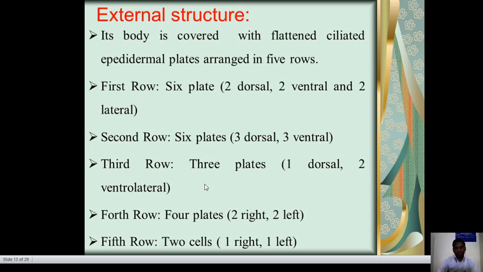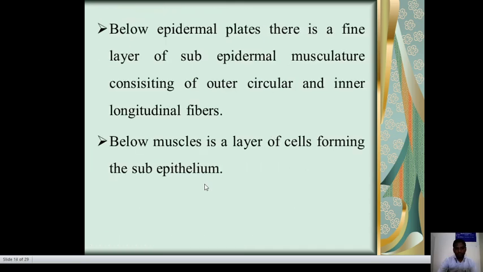Third row, 3 plates: 1 dorsal, 2 anterolateral. Fourth row, 4 plates: 2 right, 2 left. Fifth row, 2 cells: 1 right, 1 left. Below the epidermal plates, there is a fine layer of subepidermal muscles consisting of outer circular and inner longitudinal fibers. Below the muscle is a layer of cells forming the subepithelium.